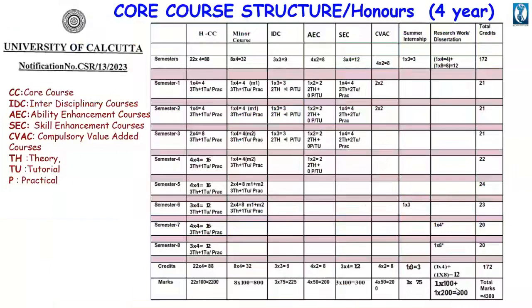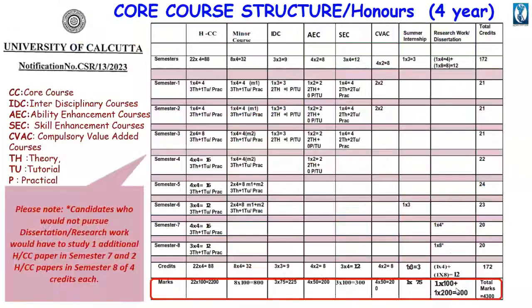So in semester 1 you have to study 1 major course, 1 minor course, 1 IDC, 1 AEC, 1 SEC and 2 CVAC. The total credits are mentioned here for all semesters up to 8 semesters, and total marks are 4300 for the total 4 years. Candidates who would not pursue dissertation or research work would have to study 1 additional CC paper in semester 7 and 2 CC papers in semester 8 for 4 credits each.